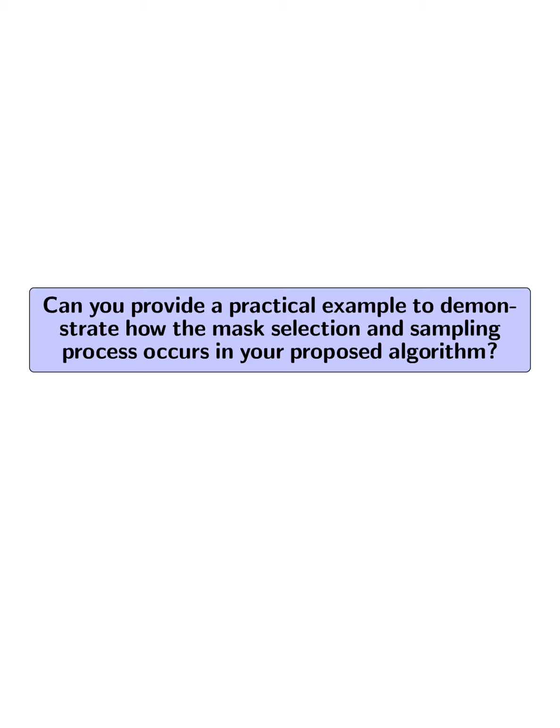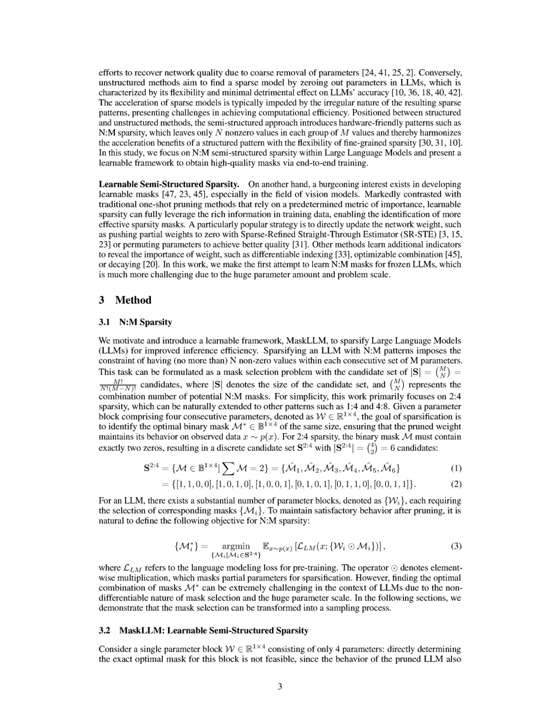Can you provide a practical example to demonstrate how the mask selection and sampling process occurs in your proposed algorithm? In our proposed algorithm, the mask selection and sampling process is exemplified through the handling of a parameter block consisting of 4 parameters, denoted as W in R^{1×4}. For a 2:4 sparsity configuration, the goal is to identify an optimal binary mask, m* in {0,1}^{1×4}, that contains exactly 2 zeros, resulting in a candidate set of 6 possible masks.